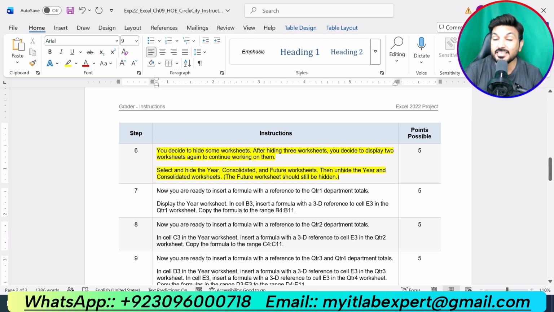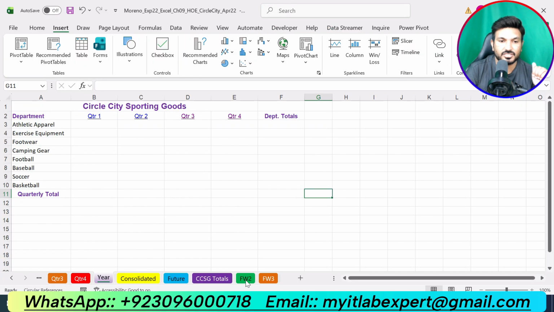Select and hide the year worksheet. We are supposed to select and hide the year worksheet, consolidated and future worksheet. Then unhide the year and consolidated worksheet. The future worksheet should still be hidden. So we are supposed to hide year, consolidated and future worksheet.